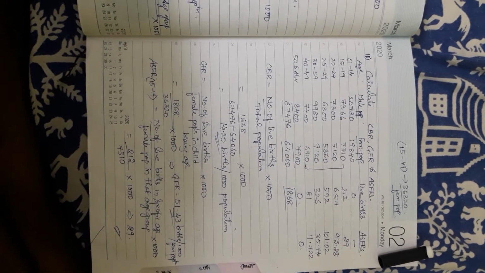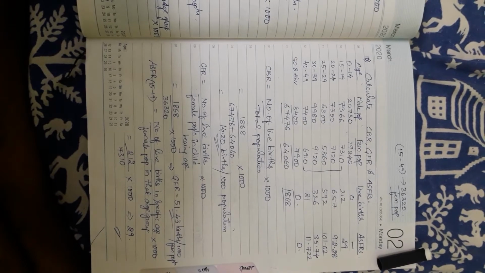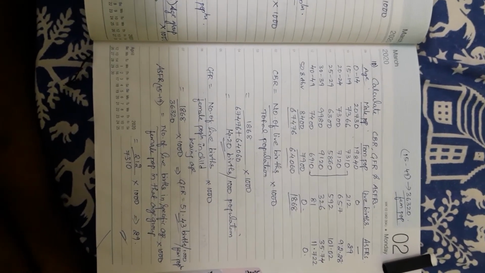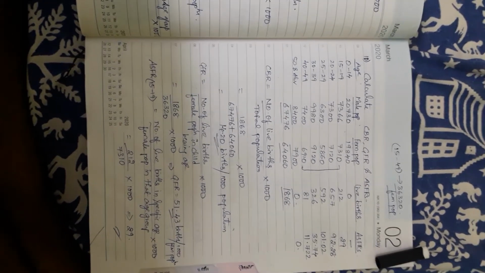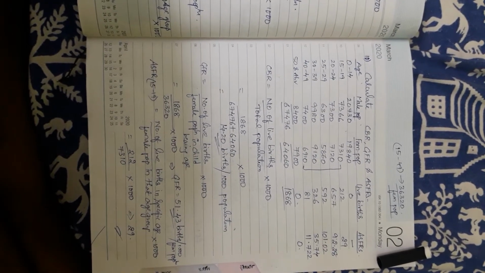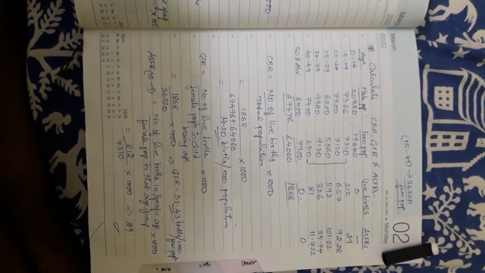If you observe there, one more column I have taken: ASFRs. First one is obviously 0 by something, 0. You need not worry about the first age group 0 to 14 because nowhere it is considered except in CBR, remember. So for ASFR, the first one is 0 and then 50 and above is also 0. First, 29 I have taken as ASFR.